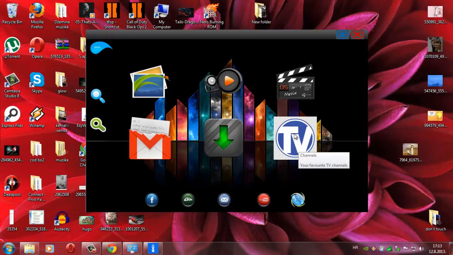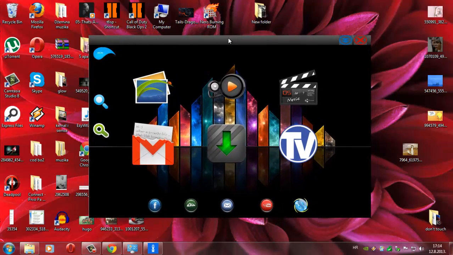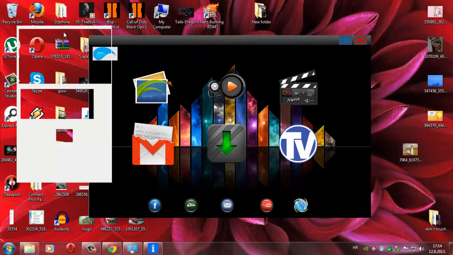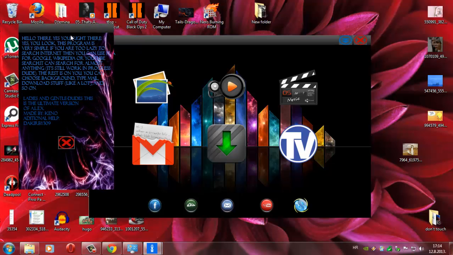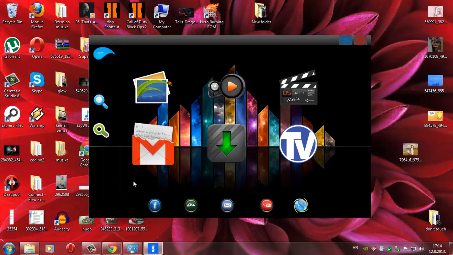This one I didn't finish. This is just a basic form with TV channels which are on the internet. You can just click on it and it will open up another form with buttons. Once you click on some button, it will open up a page on the internet containing that specific channel. I've added this about button. It's how the program works, who made it, any additional help. I need to add more additional help because of these icons, but that's basically it.